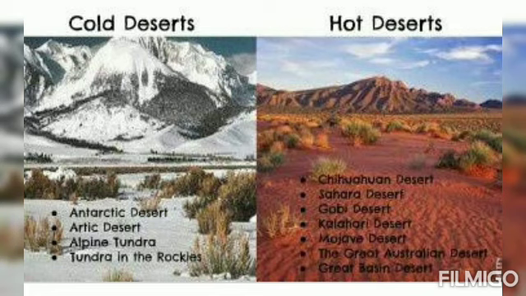Next we have desert region. Deserts are the areas that get very little rainfall or any sort of precipitation. They have high temperature during the day and are cold at night. Deserts may be hot or cold. Hot deserts like Thar Desert in India, Kalahari and Sahara Desert in Africa and the Australian deserts are found mostly in the tropical and subtropical regions of the world. Cold deserts like Gobi and Tibetan Plateau in Asia and many more are found in the temperate regions. Here in the picture you can see the names of some cold deserts and hot deserts.